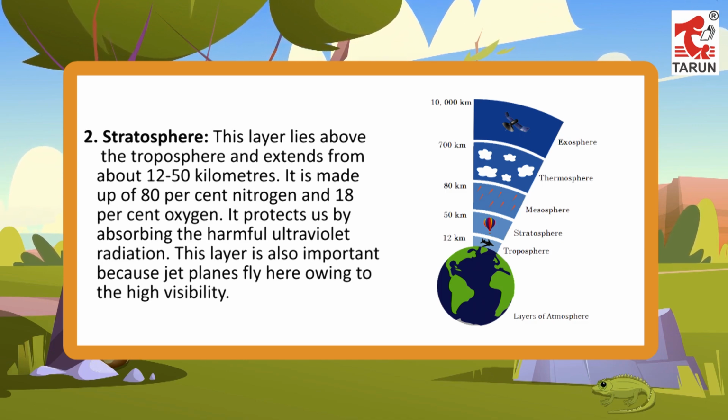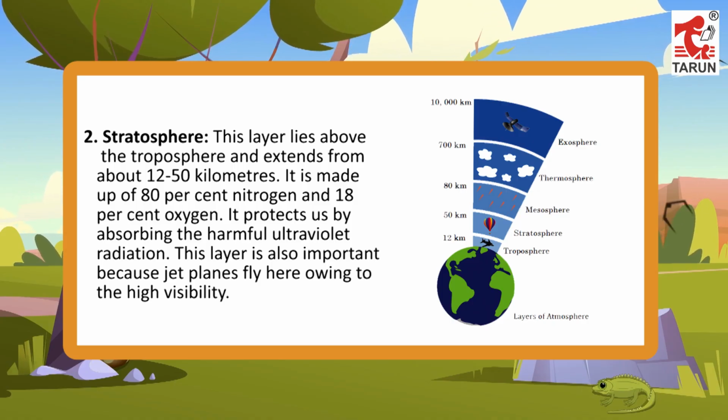2. Stratosphere. This layer lies above the troposphere and extends from about 12 to 50 kilometers. It is made up of 80% nitrogen and 18% oxygen. It protects us by absorbing the harmful ultraviolet radiation. This layer is also important because jet planes fly here owing to the high visibility.